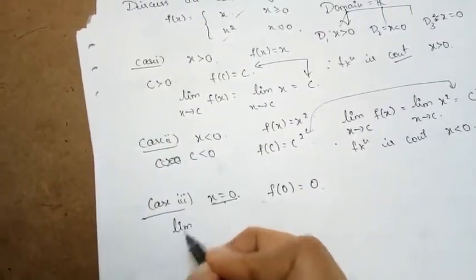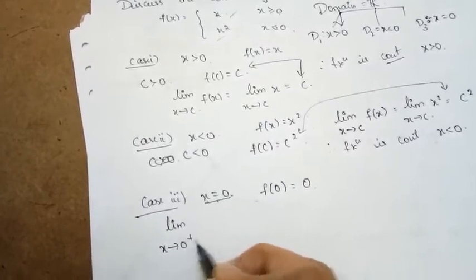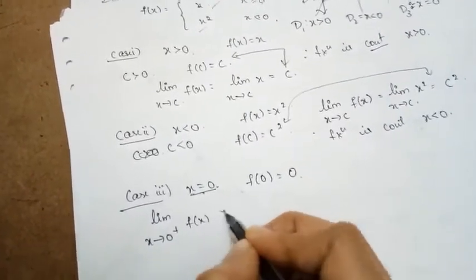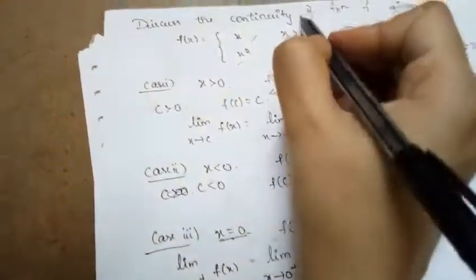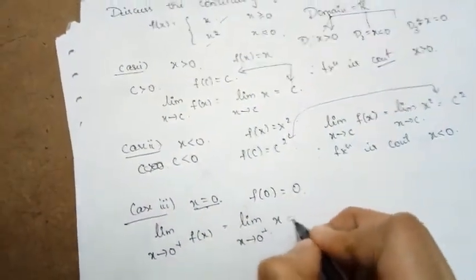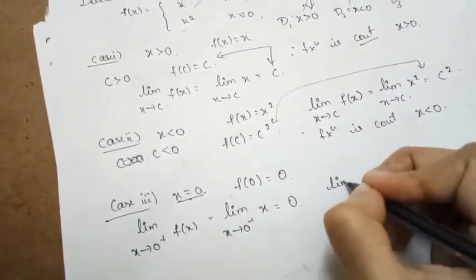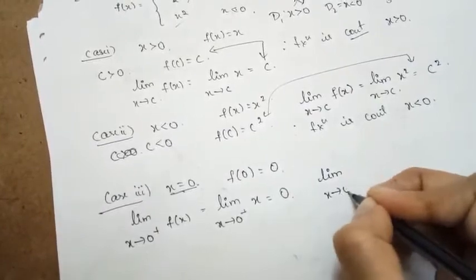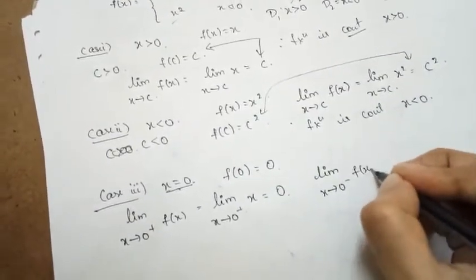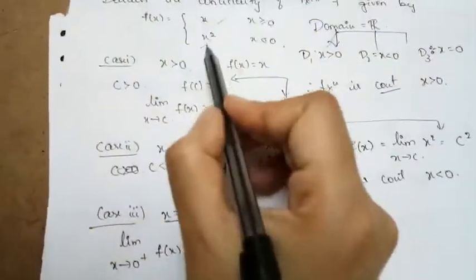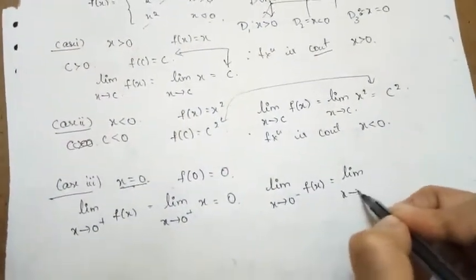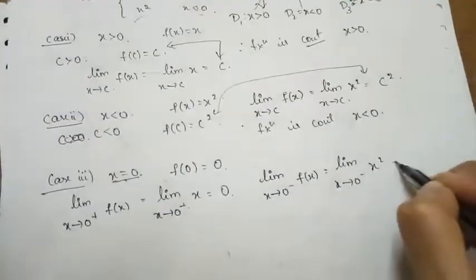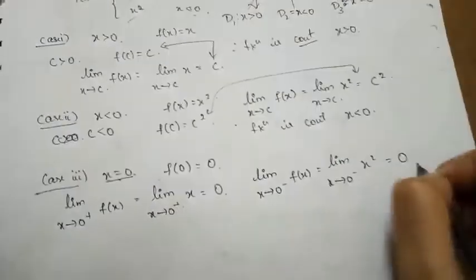So the limit as x approaches 0 from the right side: what is the function? When x is approaching 0 from the right side, the function f of x is equal to x here. By applying the limit, it becomes 0. Similarly, if I find the limit of the function when x is approaching 0 from the left side, it is clearly equal to x square. By applying the limit, it becomes 0.